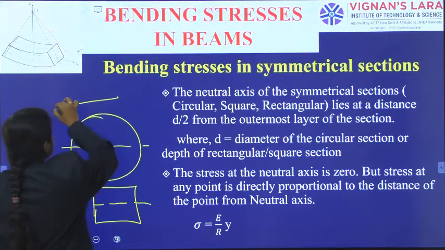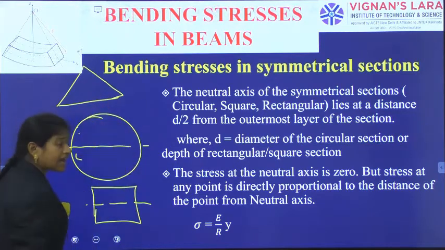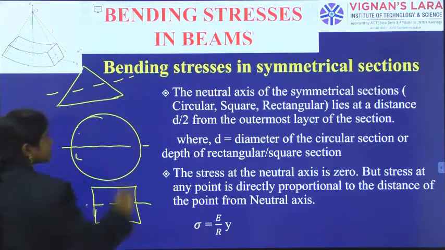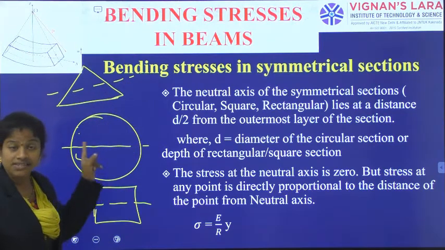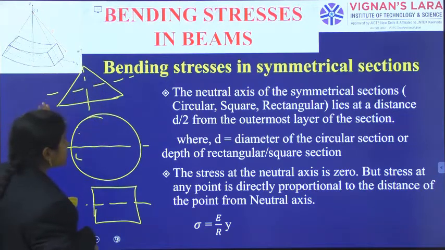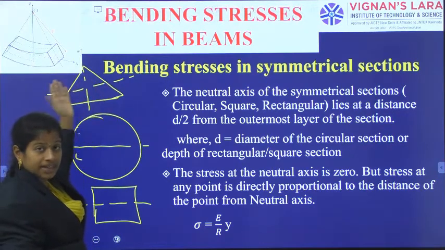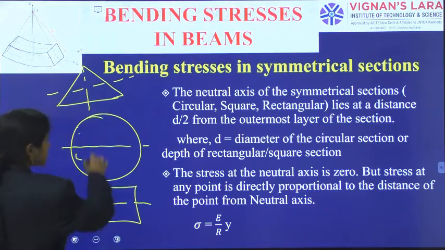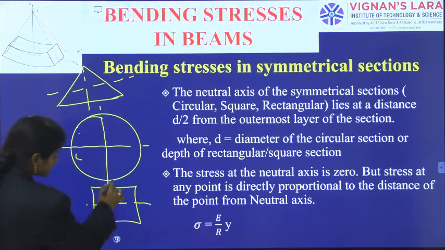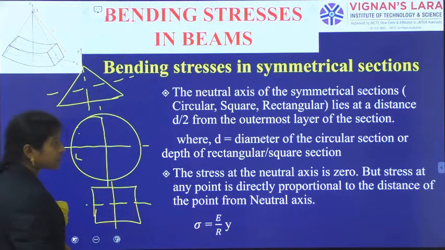If you observe a triangle, can you say this is symmetrical? No, this is not symmetrical like this, but it is symmetrical along the y-axis.